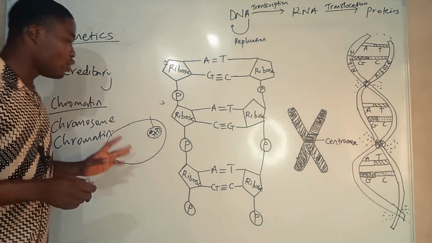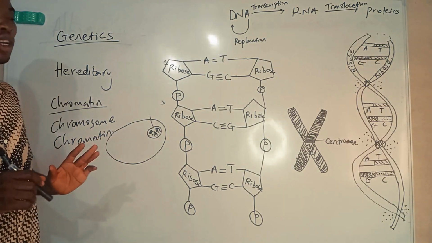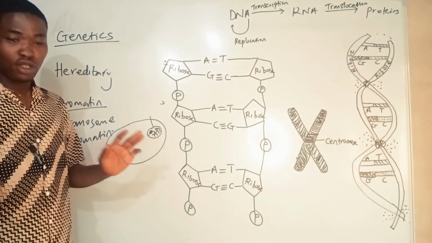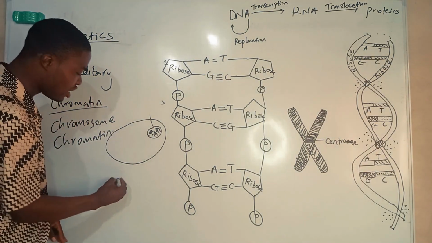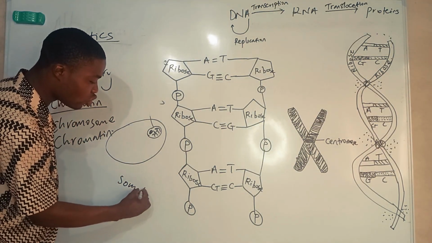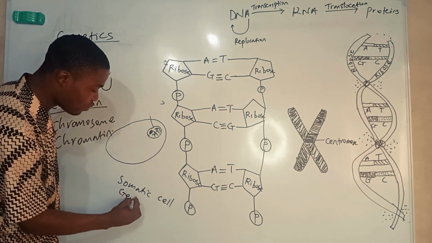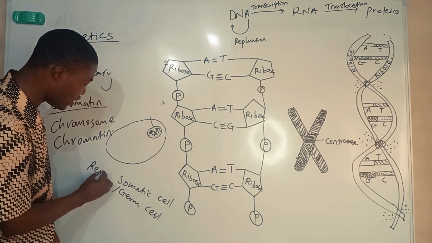Now, quickly, we should know that every living organism has various types of cells. Before I explain this, so it will make more sense, let's use animals for instance. Animals have various types of cells. So basically, I can classify the cells into two. I can have what they call somatic cells, or what we call normal body cells, and germ cells. Germ cells are also called reproductive cells.